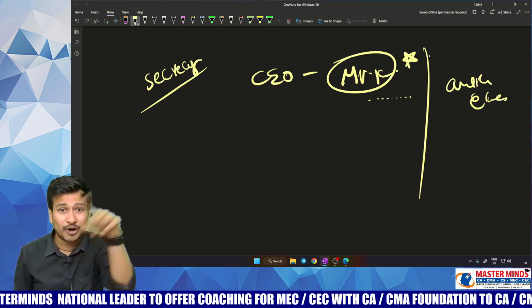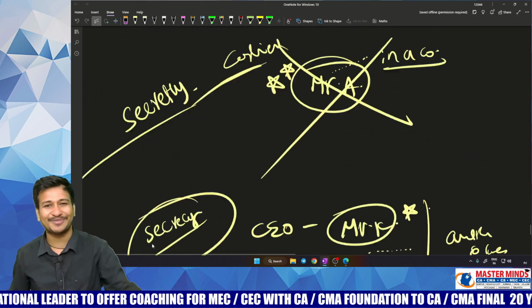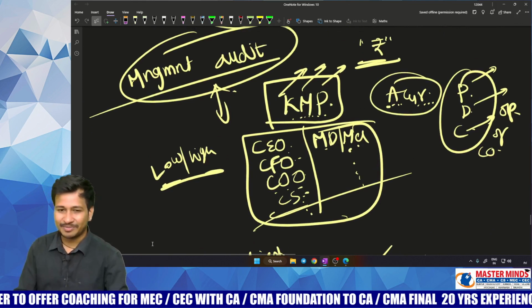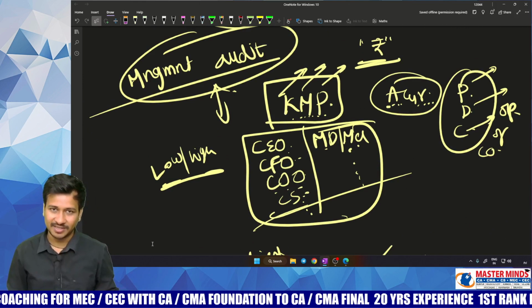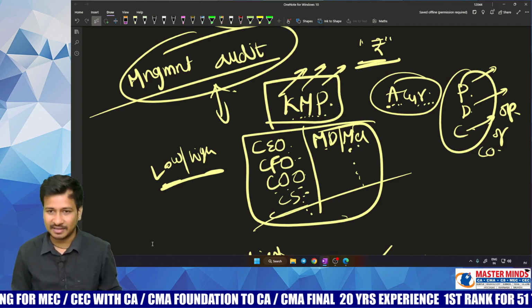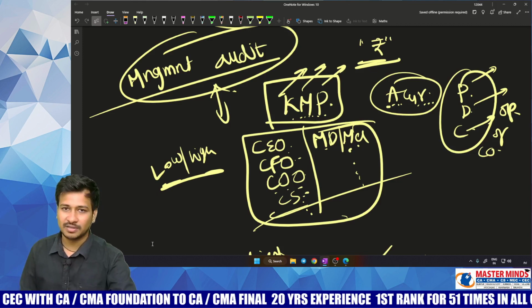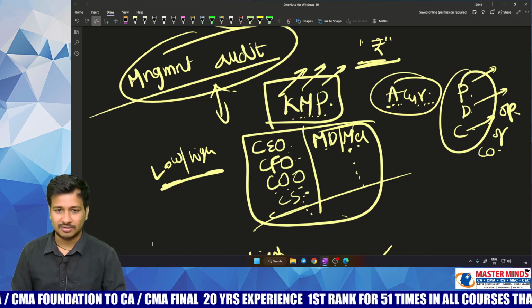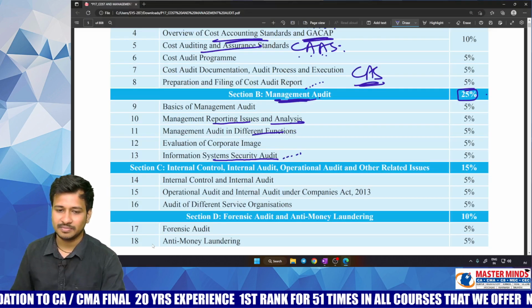And the whole process will be done secretly. That is what management audit is all about. Hope you find it very different, right? So management audit is an audit on the management, which is done secretly. No external person will come into the client's place. One person will be doing audit on another person. So that is all about your management audit.